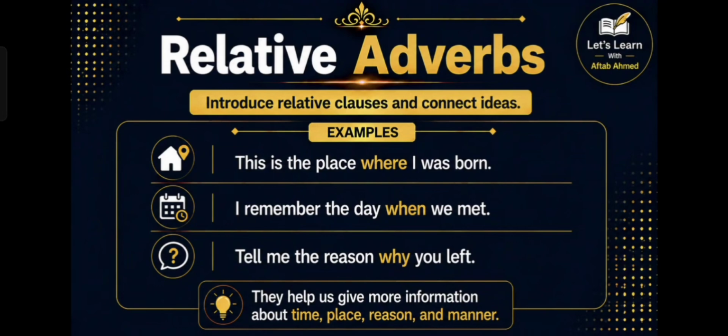Next, we have relative adverbs. They help us give more information about time, place, reason, and manner. Examples: This is the place where I was born. I remember the day when we met. Tell me the reason why you left.